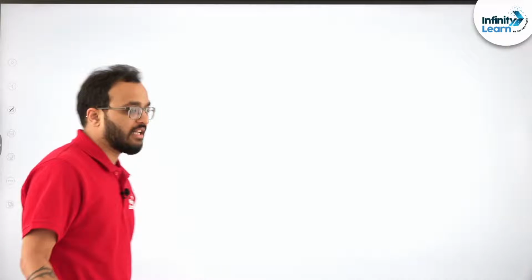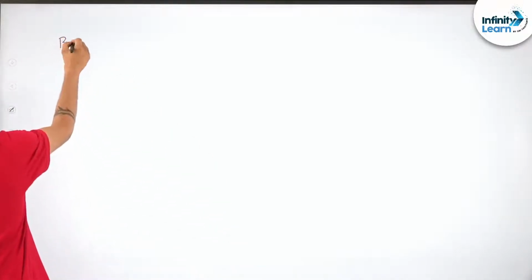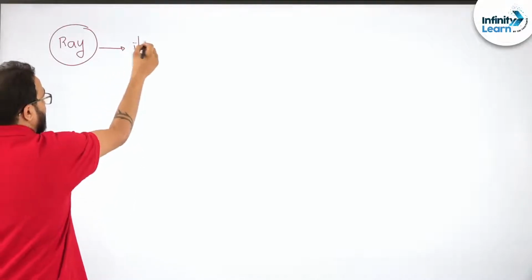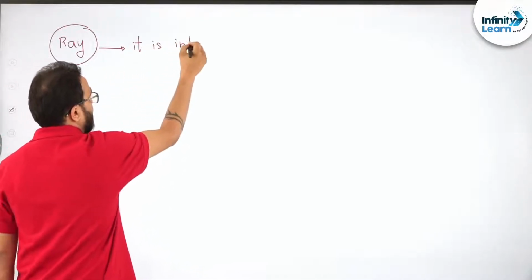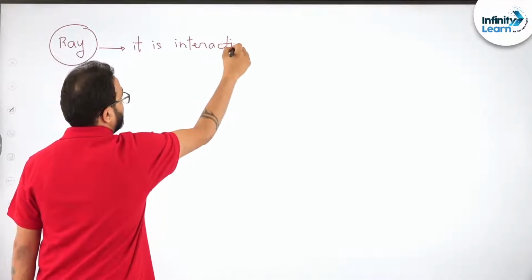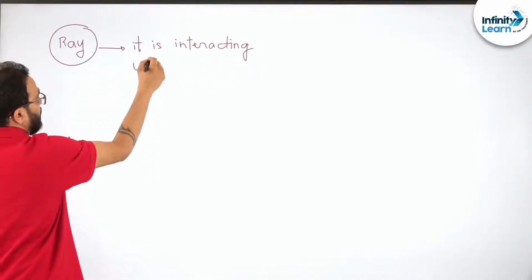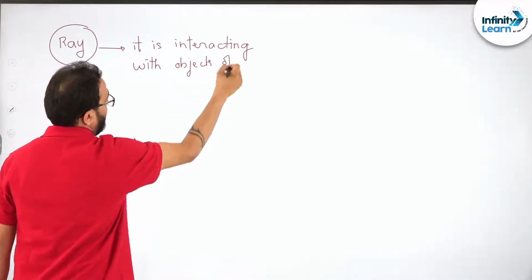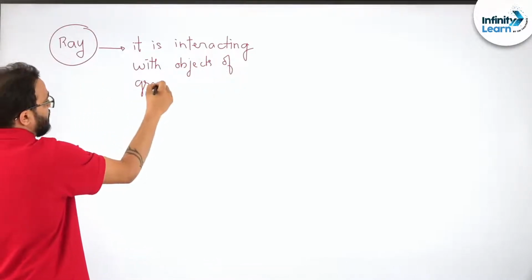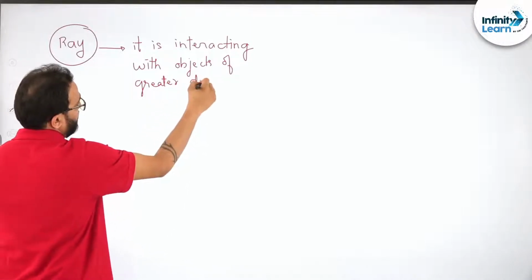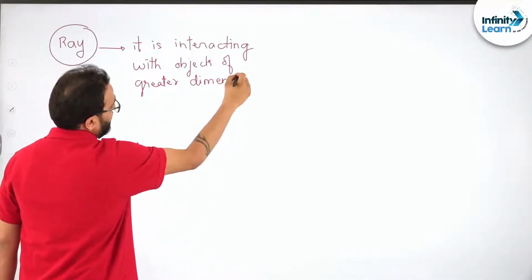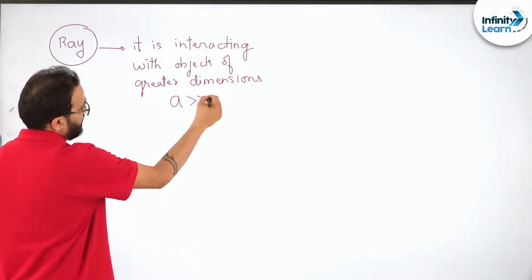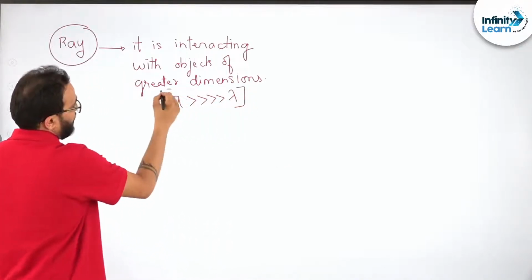So when do we consider light to be a ray? We consider light to be a ray only when it is interacting with objects of greater dimensions as compared to its wavelength. Do you understand? So when it is interacting with objects of greater dimensions, that means the dimensions of the object must be far greater than the wavelength of the light.